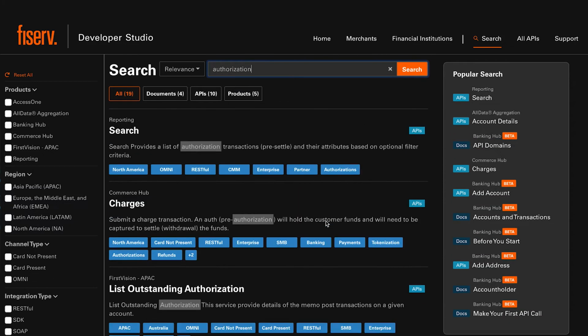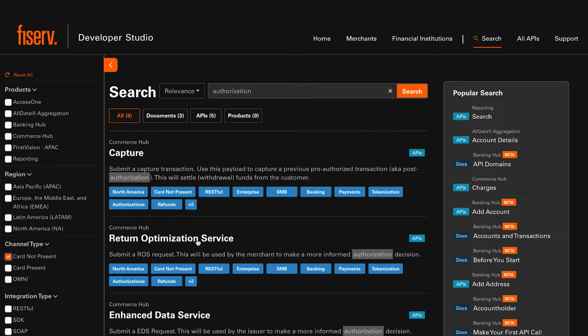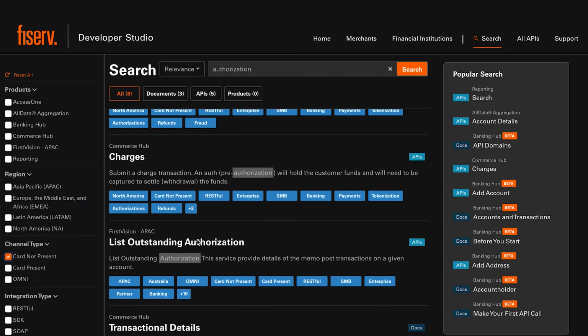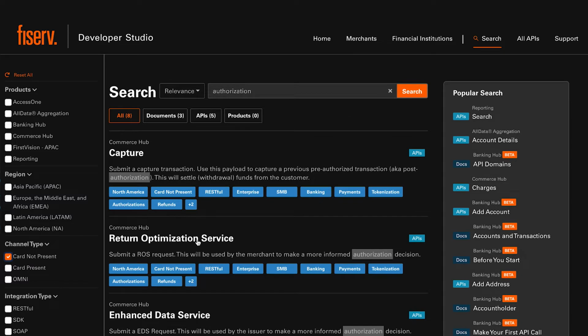Now, to help the developer narrow down the results, we have a tagging mechanism that acts as a filter on search results and other aspects of Dev Studio. So let's refine the search results to only include card-not-present topics. Okay, that's better. If I know which product I need to integrate to, I can further refine my search results.